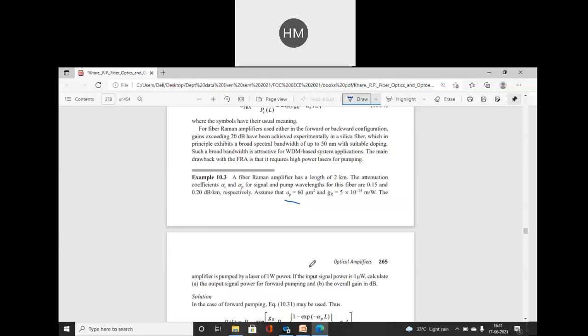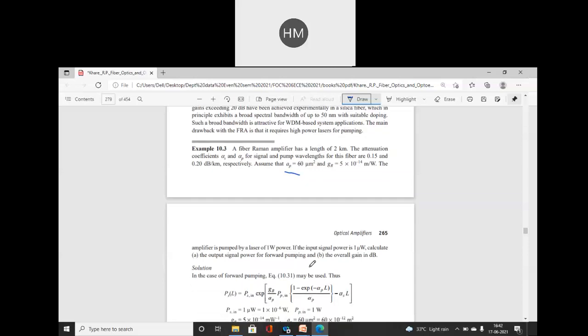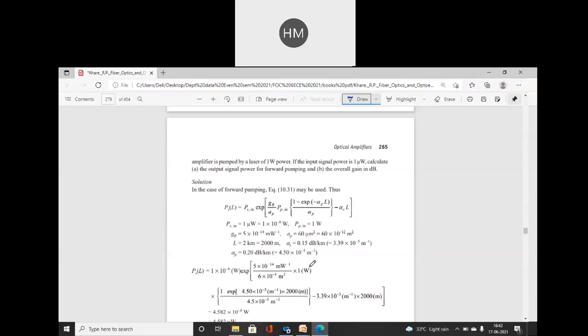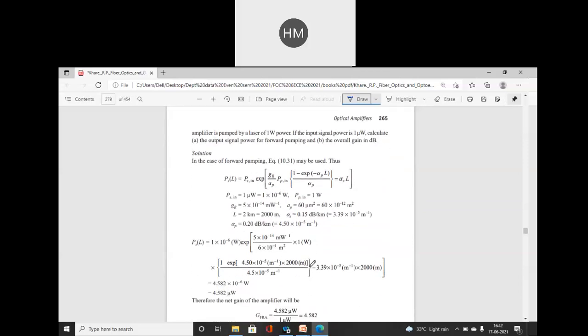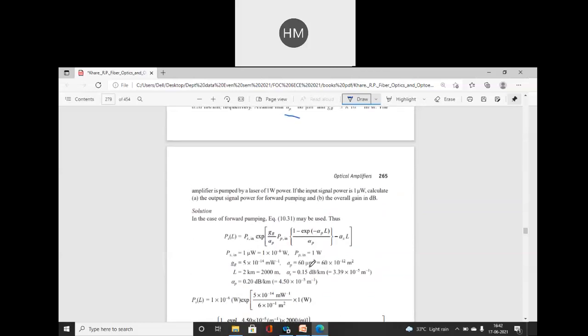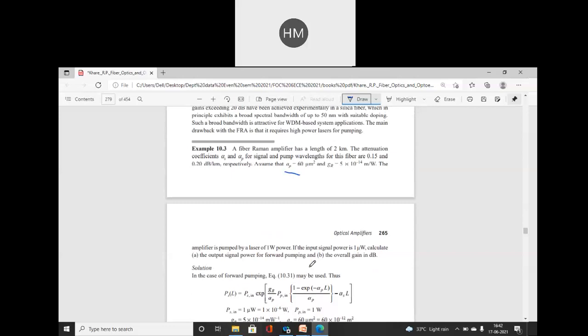So we have to use the above equations which you have written in your copy. We have to use the power equation, which is this equation, a very big equation. But students, you have to remember these equations.